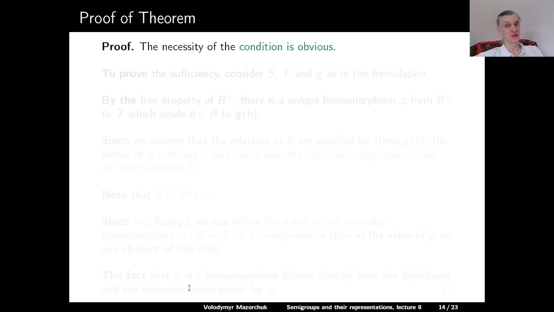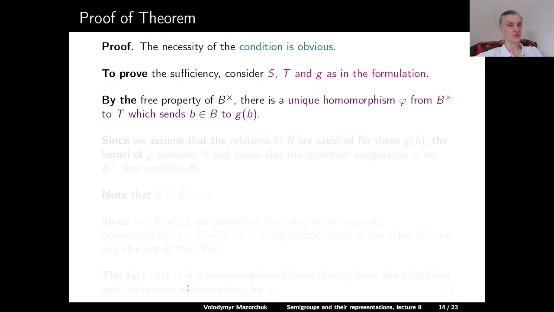The necessity of the condition is obvious, because if the relations are not satisfied, the axiom of the homomorphism cannot be true. So to prove the sufficiency, consider S, T, and G as in the formulation of the theorem.